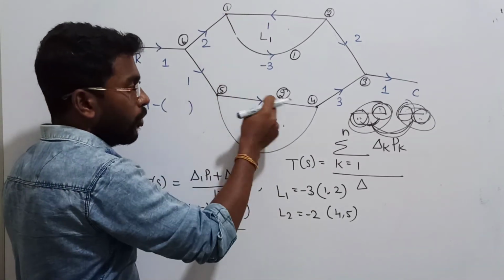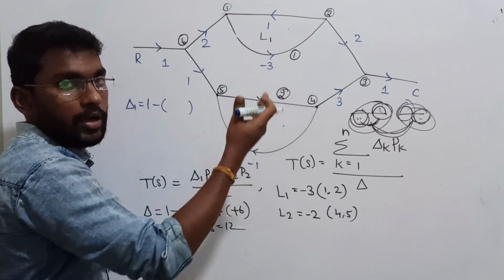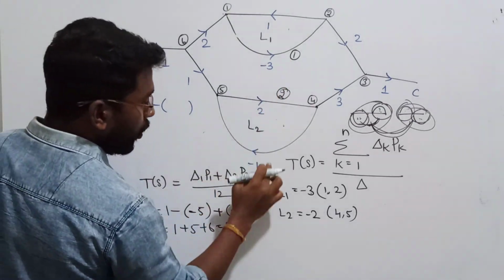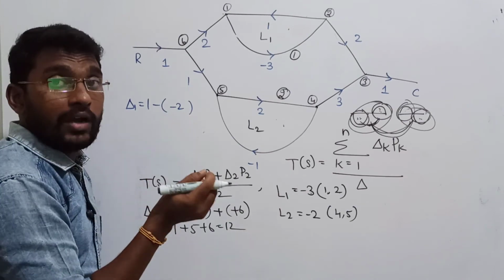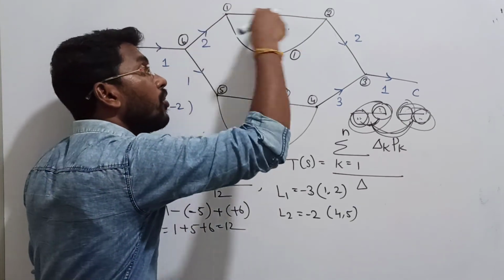But here there is only one loop, and only that loop is not touching. So only this will come here. How much will it be? 2 into -1, that is -2. That is 1 minus sum of integer loop gain which are not touching the selected forward path.